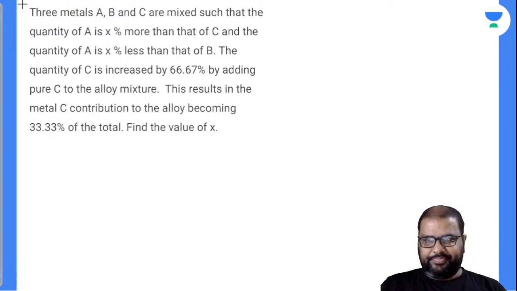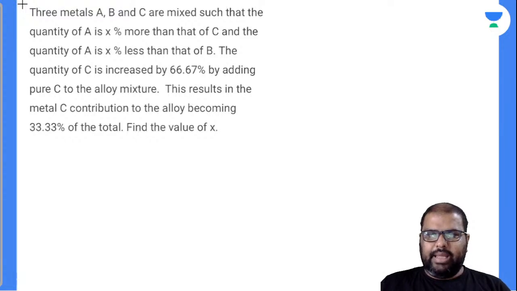Observe the question carefully. 3 metals A, B and C are mixed such that the quantity of A is x percentage, not x square, x percentage more than that of C, and the quantity of A is x percentage less than that of B. The quantity of C is increased by 66.67% by adding pure C to the alloy mixture. This results in the metal C contribution to the alloy becoming 33.3% of the total. Find the value of x is the question asked.